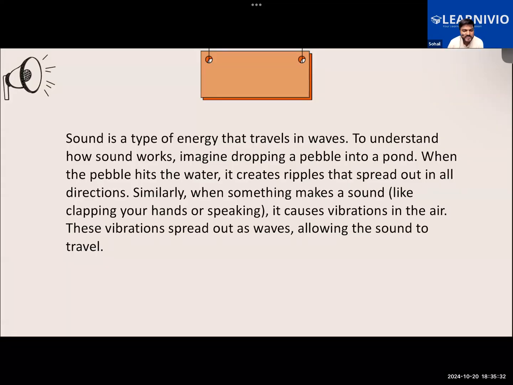So what we learned is that sound is a type of energy that travels in the form of waves. To understand how it works, imagine you are dropping a pebble into a pond. It creates ripples, and those ripples spread out in all directions. Similarly, whenever something vibrates, it produces sound. When an object makes sound, like when you clap your hands or while I'm speaking, it creates vibrations in the air, and those vibrations spread out as waves in all directions. In this manner, the sound travels.